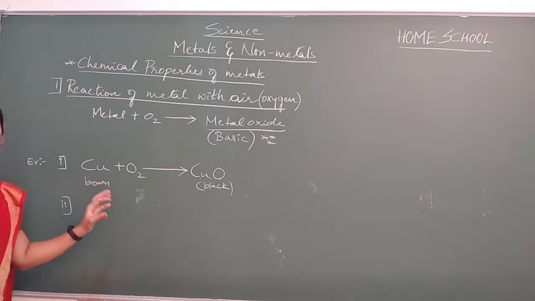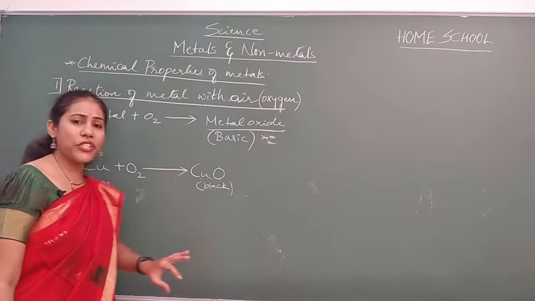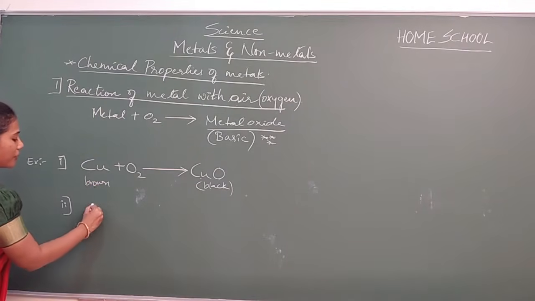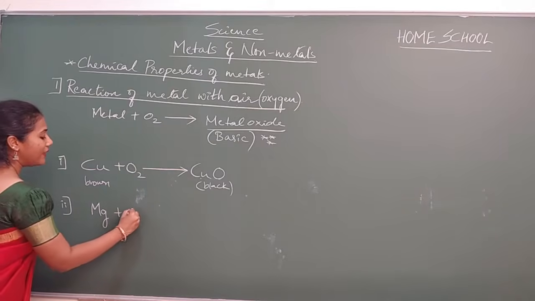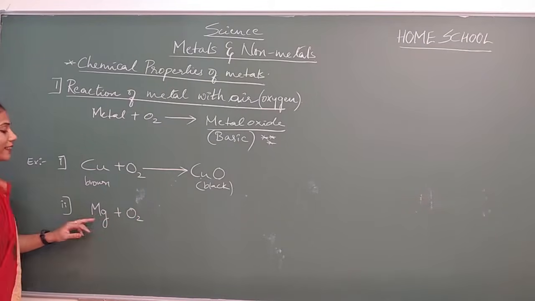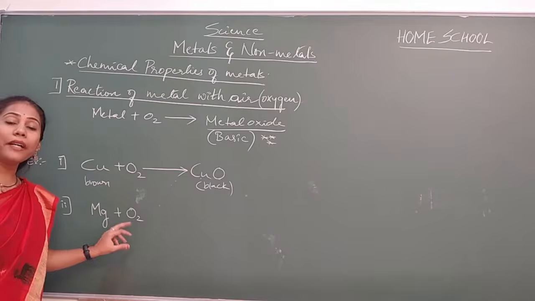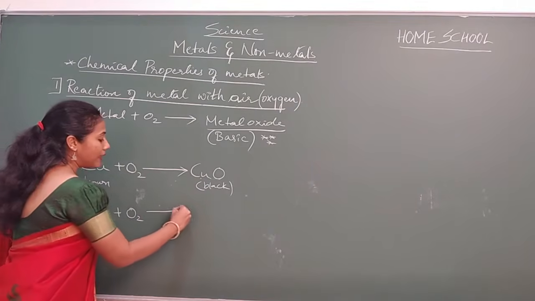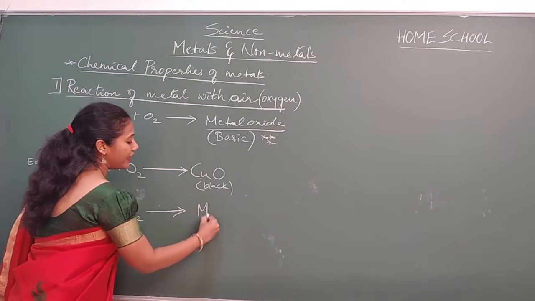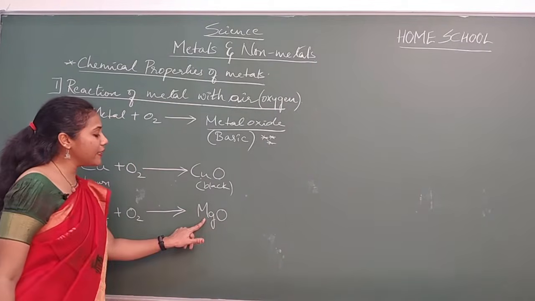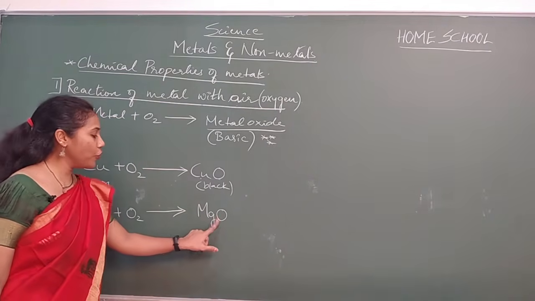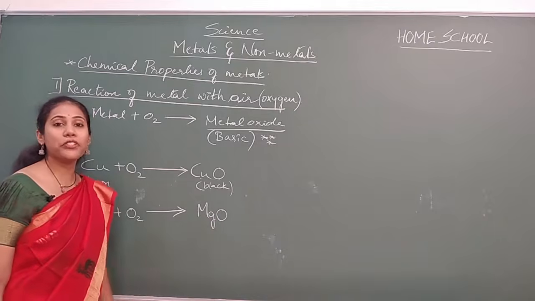This example also we studied in the first chapter. A very famous reaction. Many times I gave this reaction. Mg can react with oxygen. Literally, Mg can burn with oxygen. And what is the product you will get? MgO, isn't it? Mg valency 2, oxygen valency 2, so the formula is MgO.